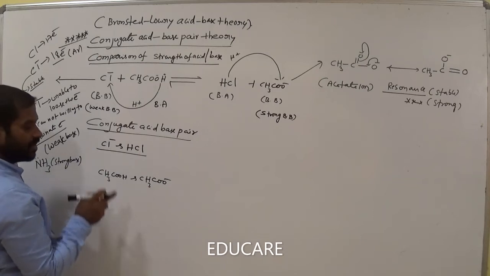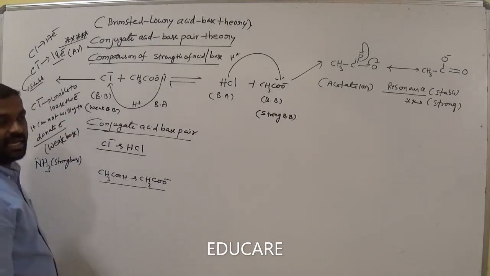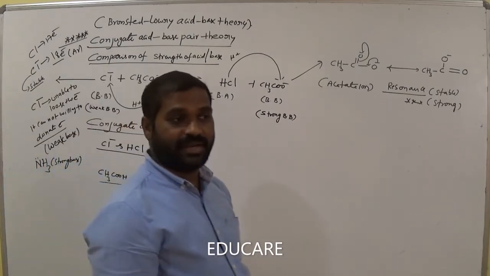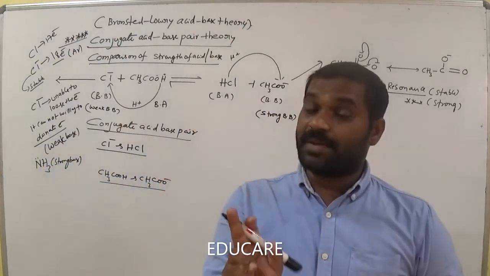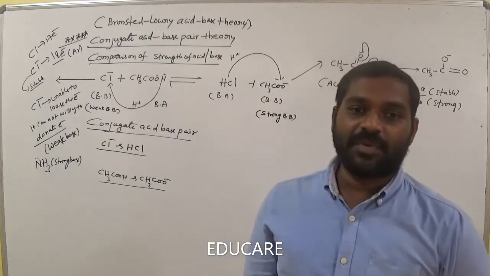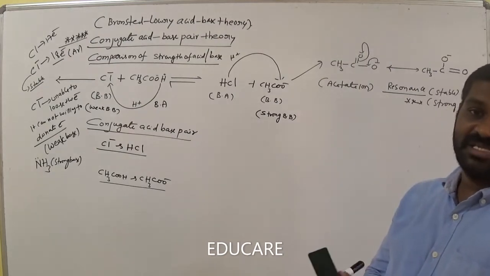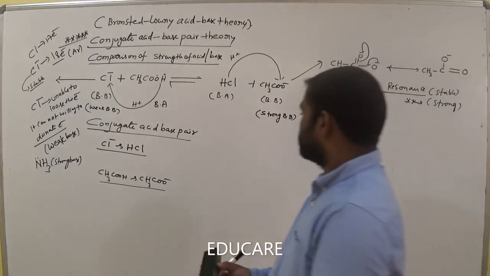Both differ by a single proton, so these are also called a conjugate acid base pair. Remember this statement: an acid and a base that differ by a single proton are called a Bronsted conjugate acid base pair.